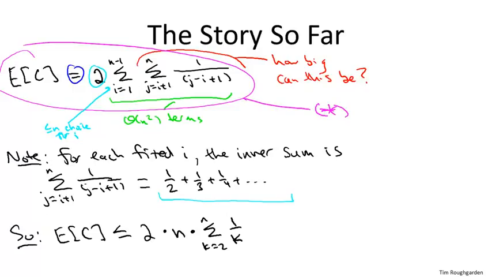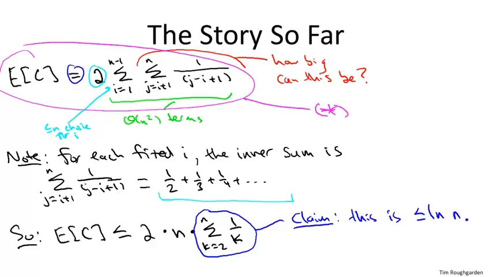And life's going to get really good when we prove the next claim, which is that this sum cannot be very big. It's only logarithmic in n. Even though there's a linear number of summands, the overall value of the sum is only logarithmic. That, of course, is going to complete the proof, because that'll give us an overall bound of 2 times n times the natural log of n. So that's an n log n bound with really quite reasonable constants.